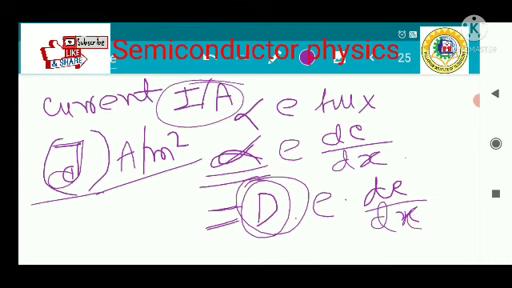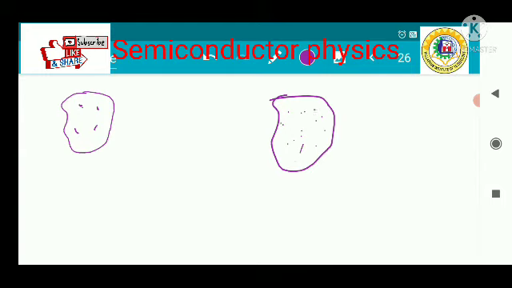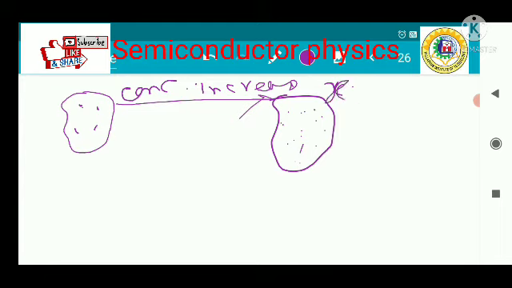Now how does this diffusion current actually happen? Suppose there is a region with a high concentration of charge carriers. The concentration increases from here to here, increasing with x in that direction.